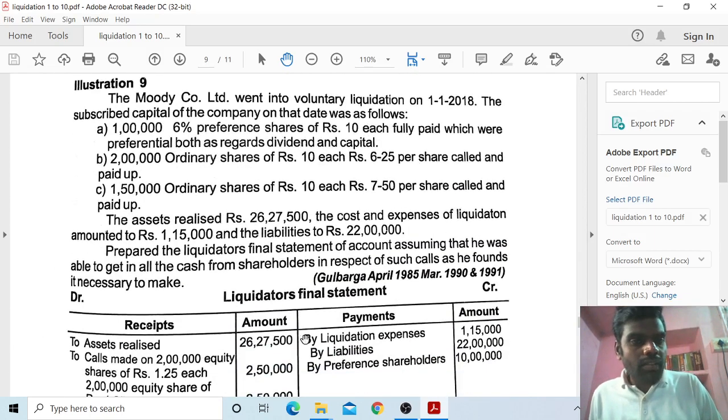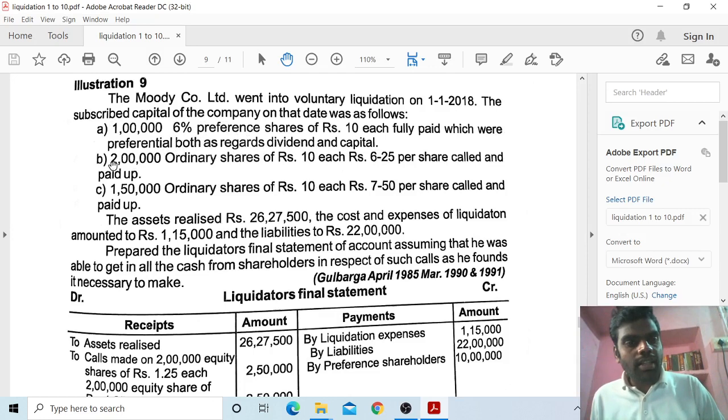Next, the ninth one. Moody Company Limited went into voluntary liquidation on 1/1/2018. The subscribed capital of the company on that date was as follows: A, 1 lakh 6% preference shares of rupees 10 each, fully paid, which were preferential both as regards dividend and capital. So you have to pay dividend and capital to preference shareholders.